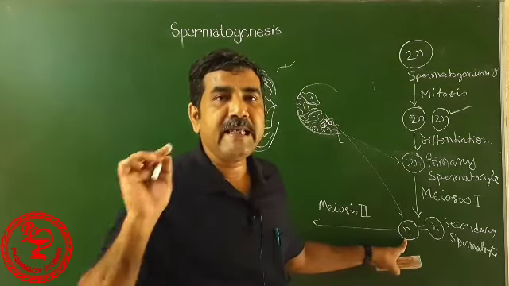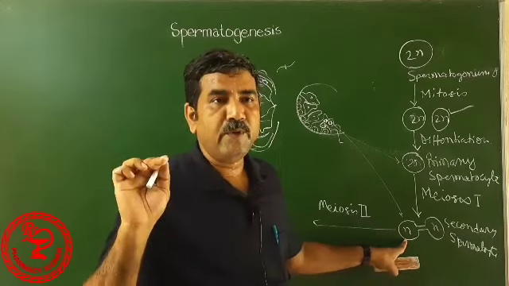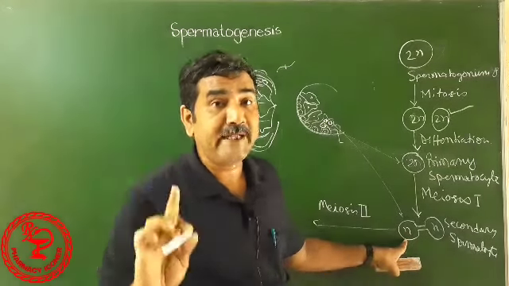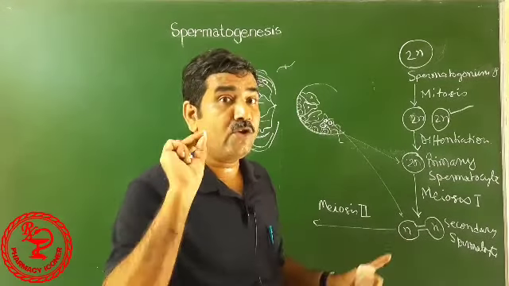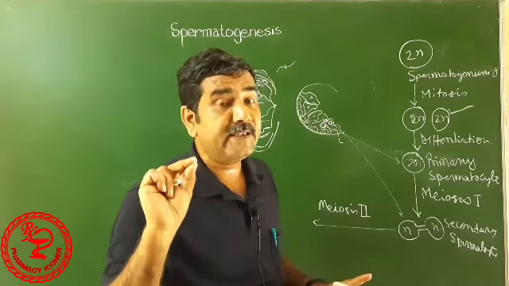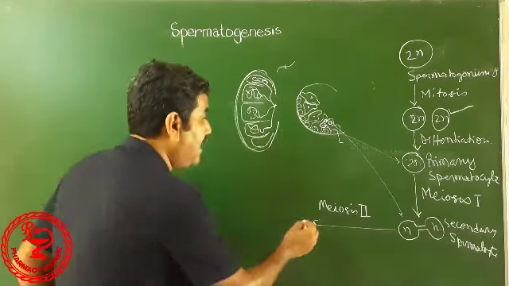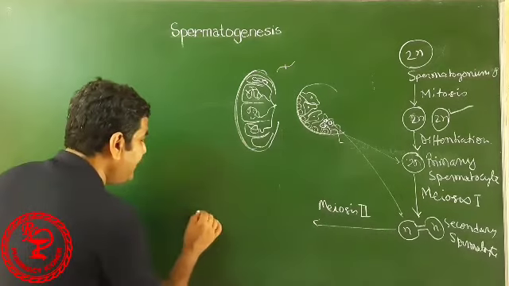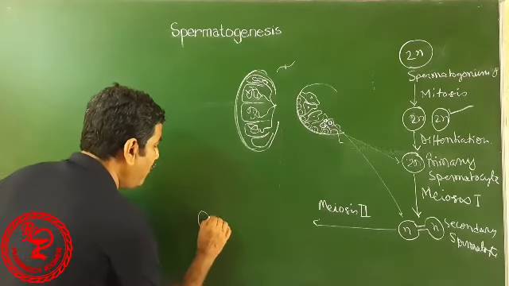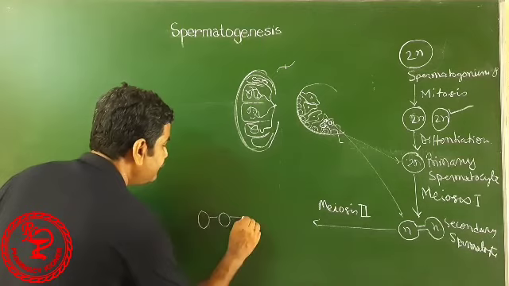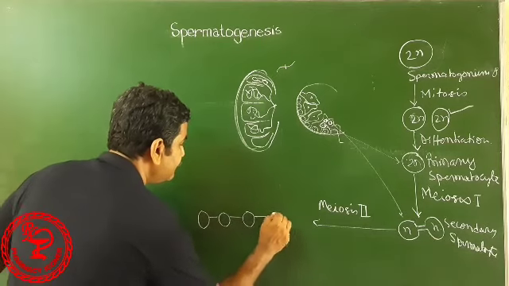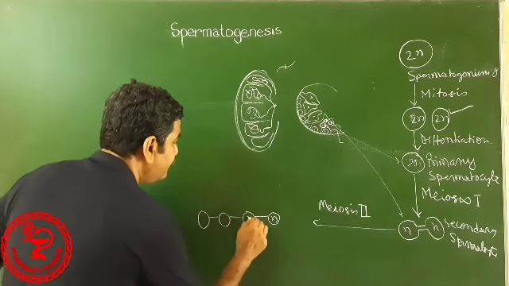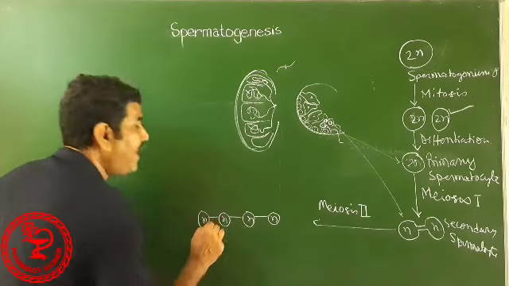However, each chromosome has two chromatids. That is, the double genetic material is there. Now, these cells divide into haploid cells.